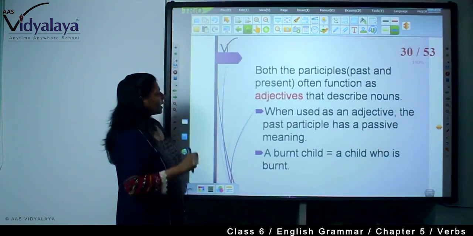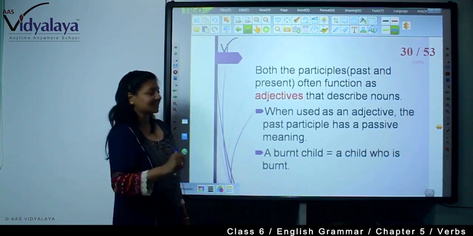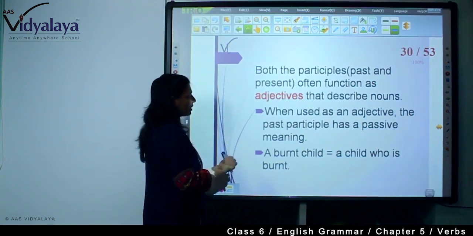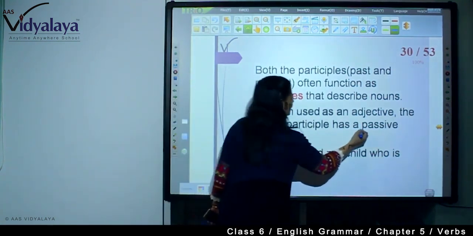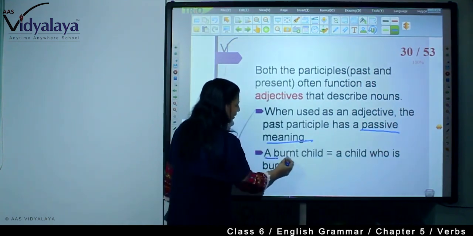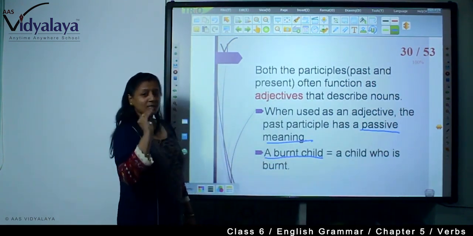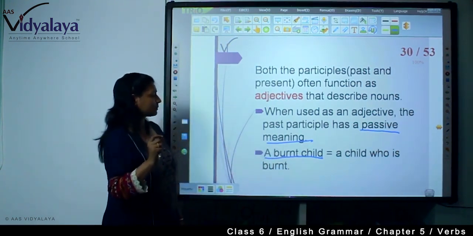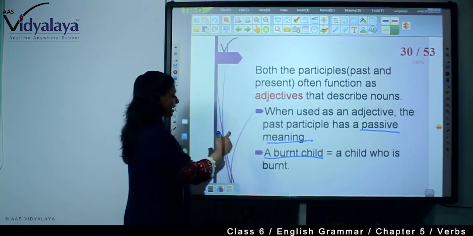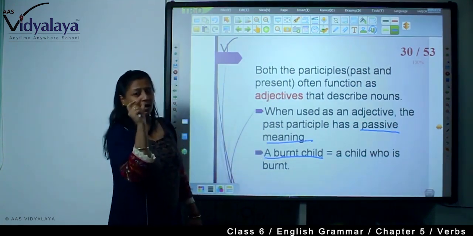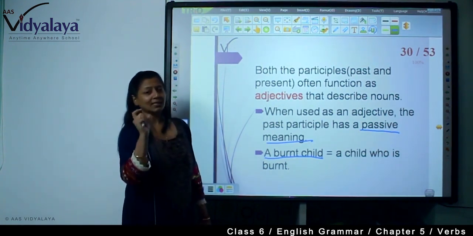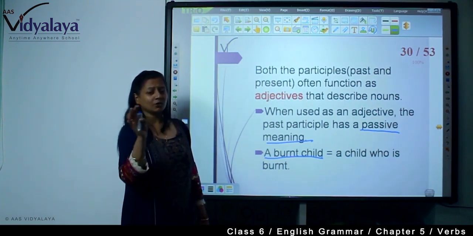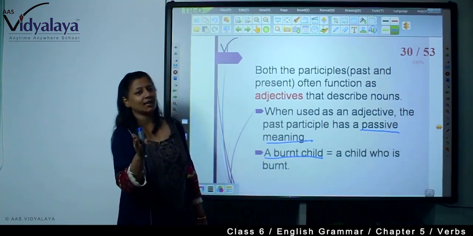Now, both past and present participle function as adjectives, and that describes nouns. So, when it is used as an adjective, we think we have a passive meaning. For example, a burned child, a child who is burned. So, the past participle burnt we have used to describe a child, that is noun, and burnt is used as an adjective. So, which child are you getting admitted? Which child do you want to get admitted in the hospital? A burnt child.